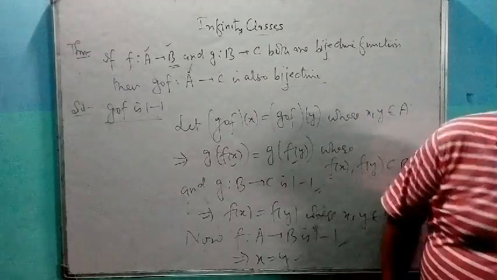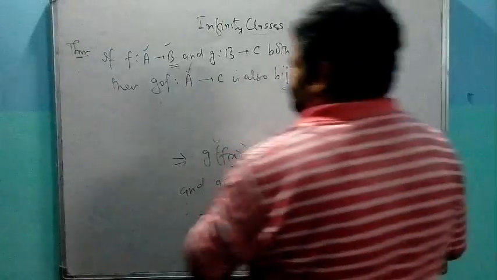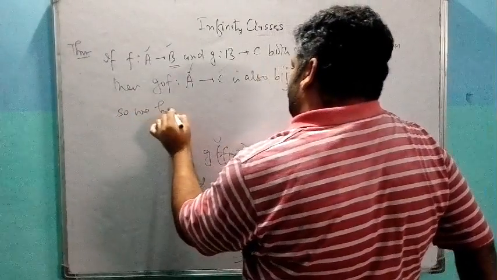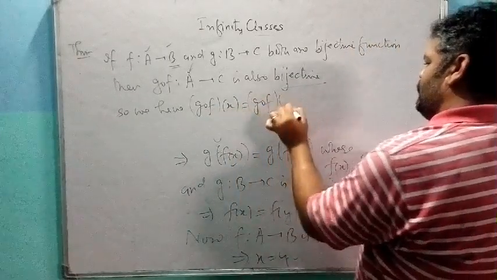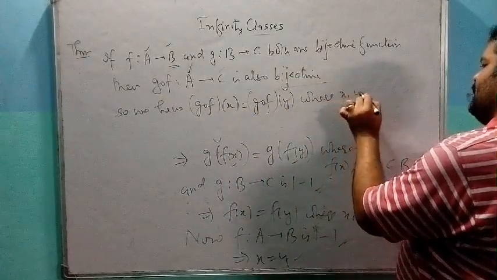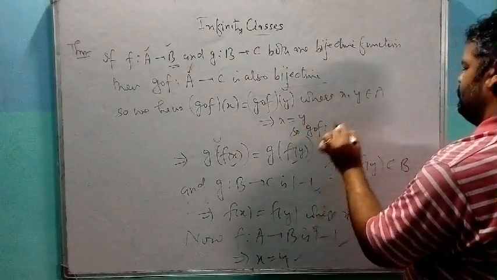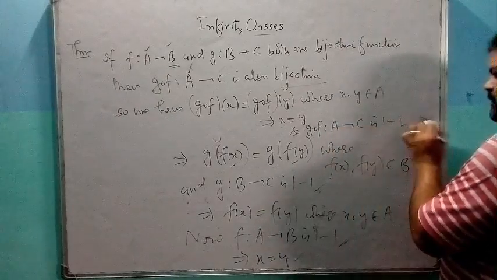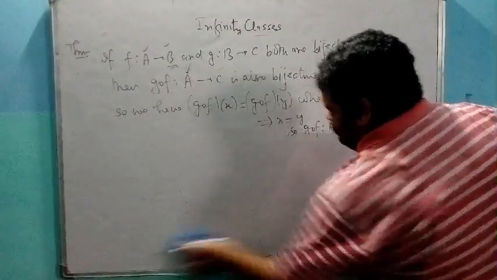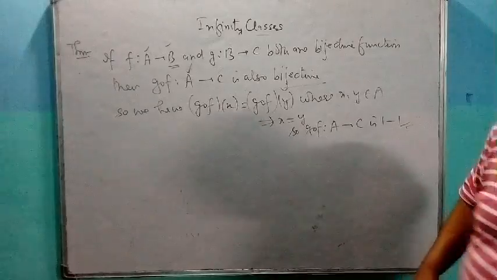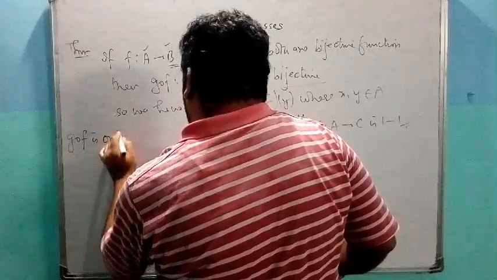So we have gof of x is equal to gof of y, where x, y belongs to A, implies x is equal to y. So gof from A to C is a 1-1 function. Now we have to prove gof is onto. For bijective we have both 1-1 and onto.